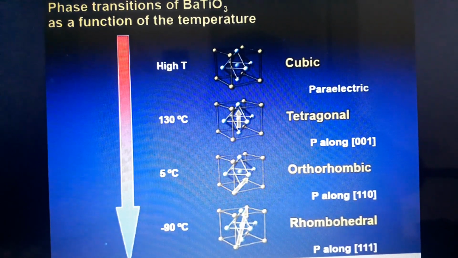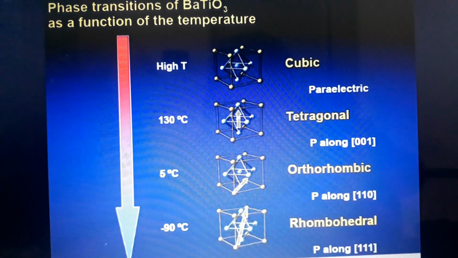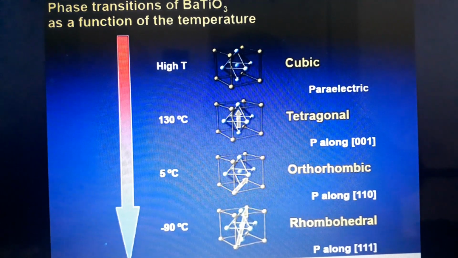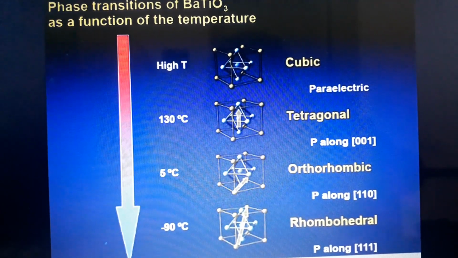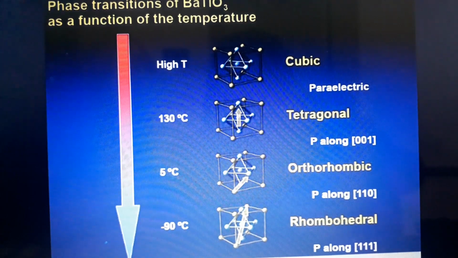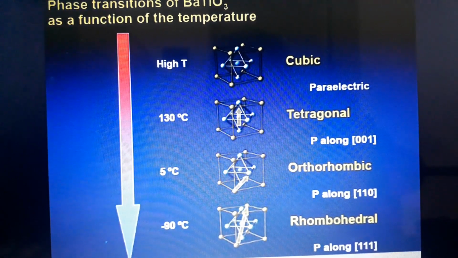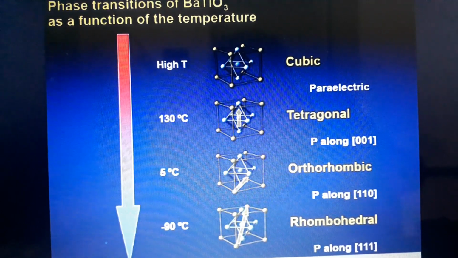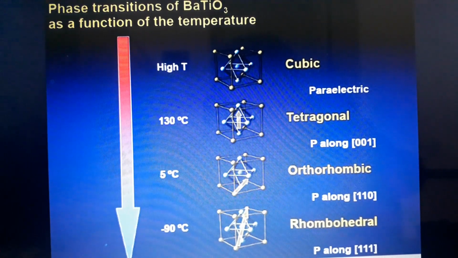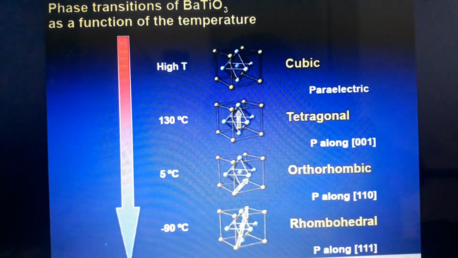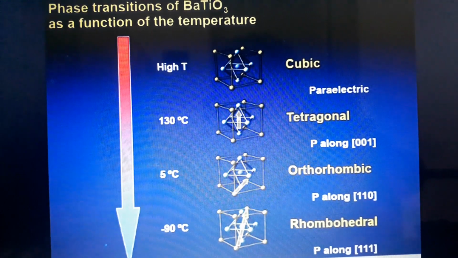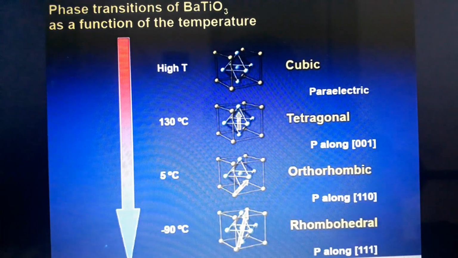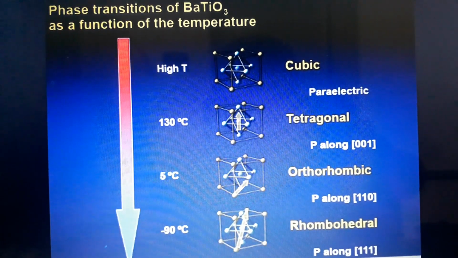Then what happens when we decrease the temperature below the Curie temperature? For example, if we go on decreasing the temperature to 5 degrees Celsius, it again changes its shape due to temperature effects, leading to the formation of an orthorhombic structure. Here the polarization takes place along two axes, P along 1, 1, 0. It may be positive or negative. It can take -1, -1, 0 or 1, 1, 0, leading to an orthorhombic structure.